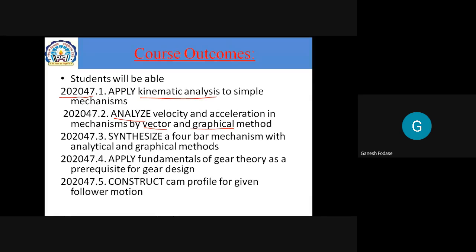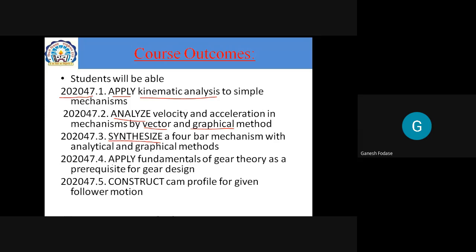You can, I just highlight this word, you must be able to apply kinematic analysis. You must be able to analyze velocity and acceleration in different mechanisms. And the third outcome is to synthesize a 4-bar mechanism using analytical and graphical methods. Actually, now you don't get more idea as you have not studied the subject, but I'm just going through this to get an idea about what the subject is.